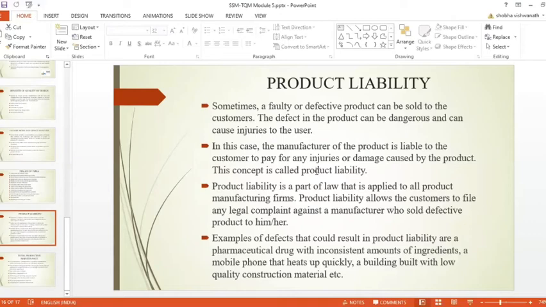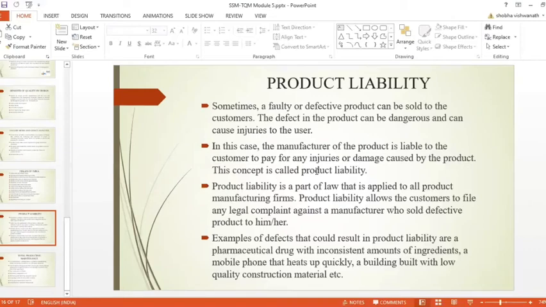So in this particular case, the manufacturer of the product is liable to the customer to pay for any injuries or damage caused by the product. Usually, product liability is a part of law that is applied to all product manufacturing firms. Product liability allows the customer to file any legal complaint against a manufacturer who sold a defective product to him or her.